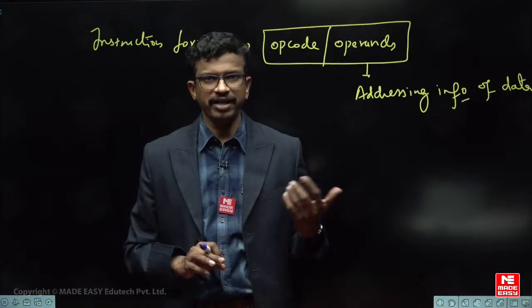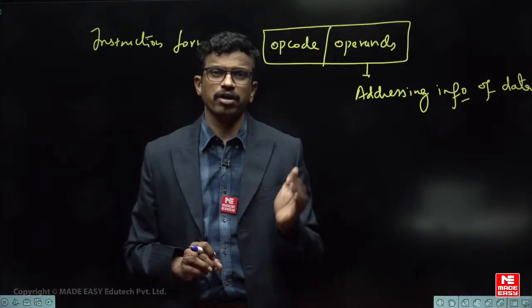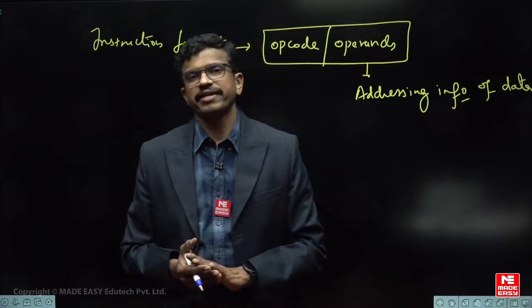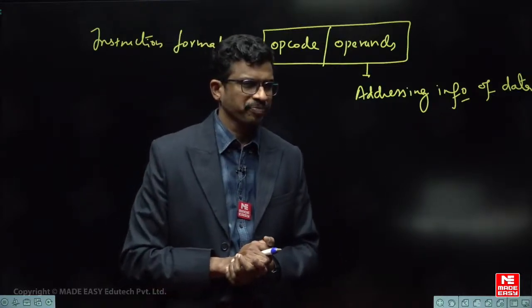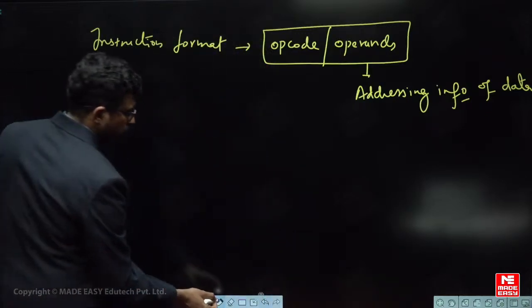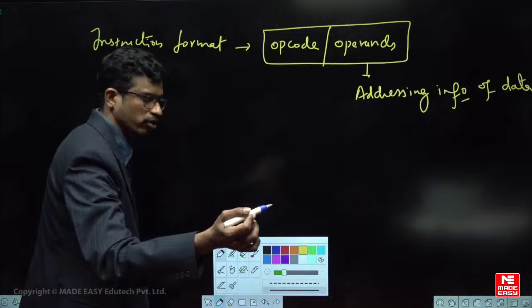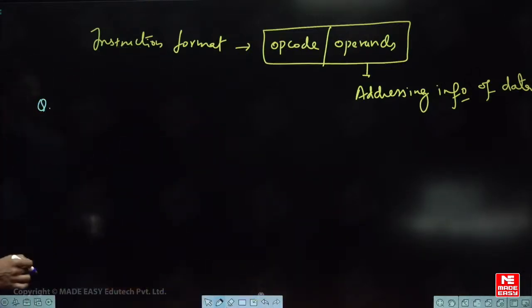Based on that there are different ISA types: stack based CPU, accumulator based CPU, or general purpose register based CPU. We shall see some questions here, very simple. Let us take one simple question, and from it I will cover different types also.